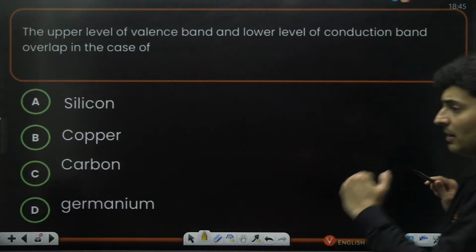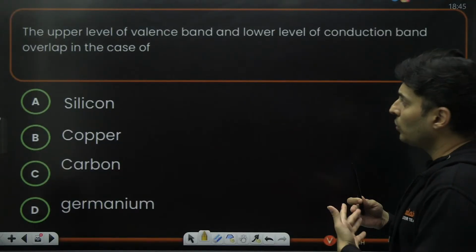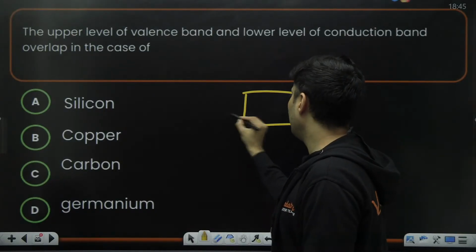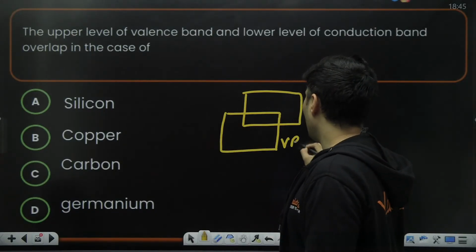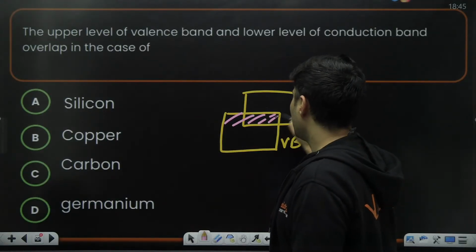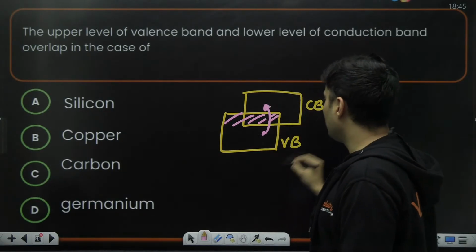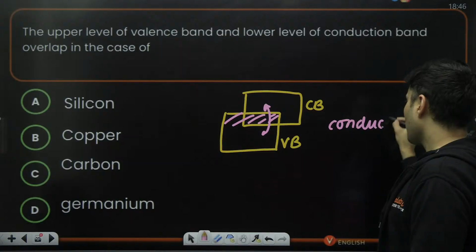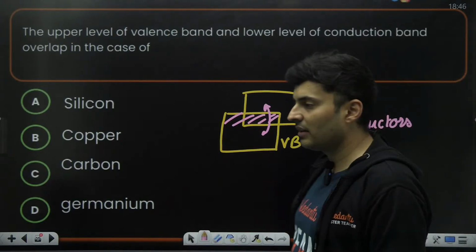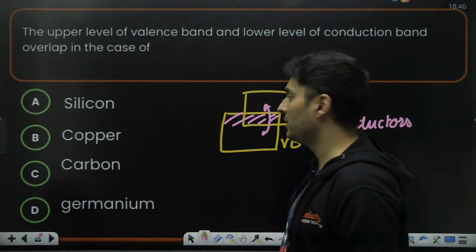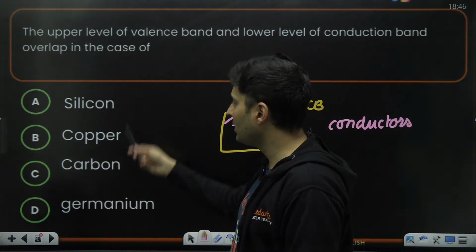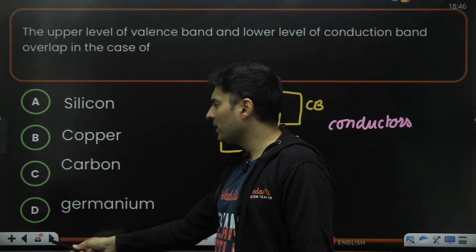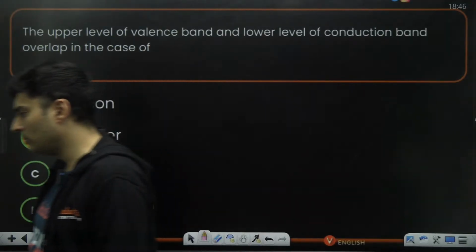Next one, the upper level of the valence band and the lower level of the conduction band overlap. This happens only in one case. The conduction band and the valence band will overlap. So electrons over here can easily jump over here and they begin conduction. Basically, this happens only for conductors. Otherwise, there is at least a small gap for semiconductors and a very large gap for insulators. So carbon, no. Germanium, silicon, all semiconductors, guys. Carbon is more like an insulator than semiconductor. So copper is the most appropriate answer. Yes, very good. B option.